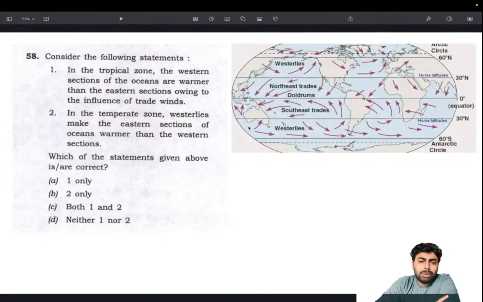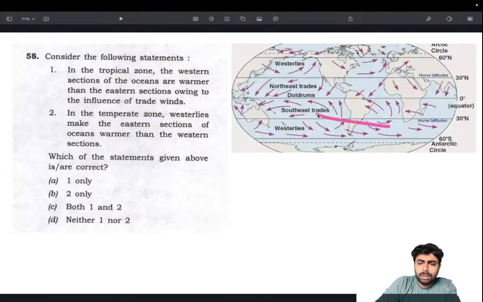So western sections of the ocean are warmer than eastern sections, owing to trade winds. Trade winds blow from east to west, meaning that warm air is being pushed to the western side. One thing you should know: for western sections of the oceans, forget about all of these land masses here. They are just asking about the oceans only. So don't complicate it by thinking, what if the hot water just sticks here and doesn't go through there. No, they're just asking about the whole picture. Just forget the land masses in the northern and southern hemisphere.